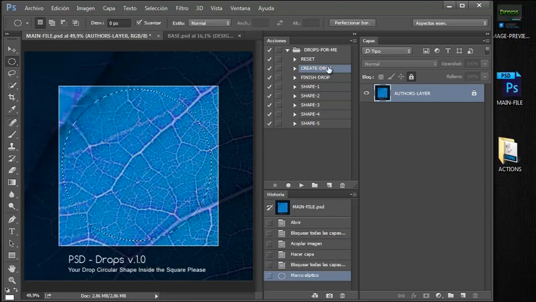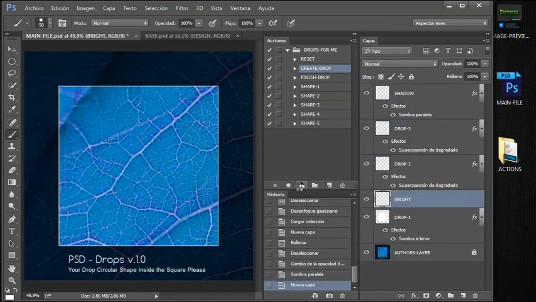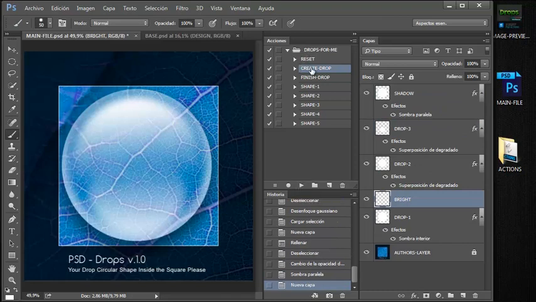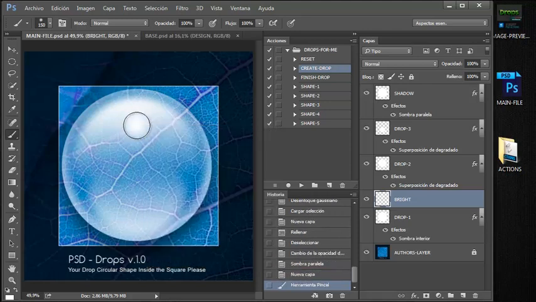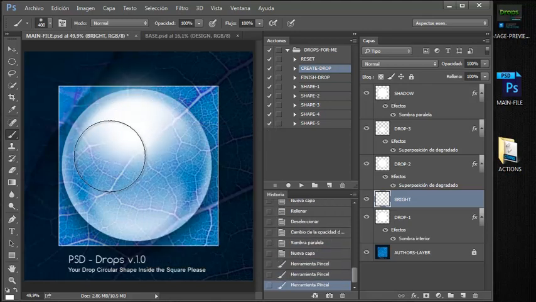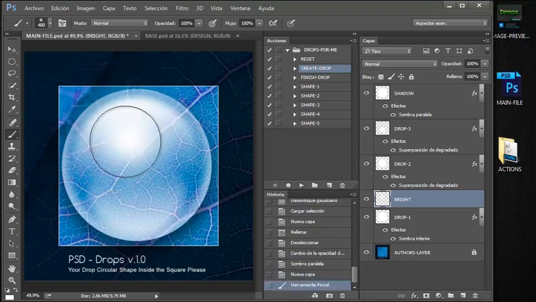After you create your selection, you go to your action panel and select create drop. Choose create drop and click on play, and let Photoshop create your drop for you. When Photoshop finishes, as you can see, your brush tool is selected, and the thing you have to do is shape or draw the way lights are going to appear. For example, I'm going to put a little bit of light here, something like this.